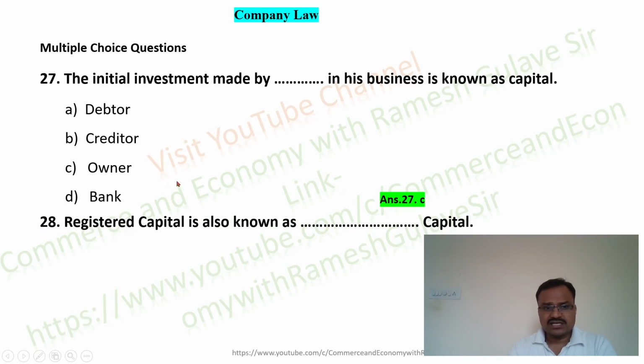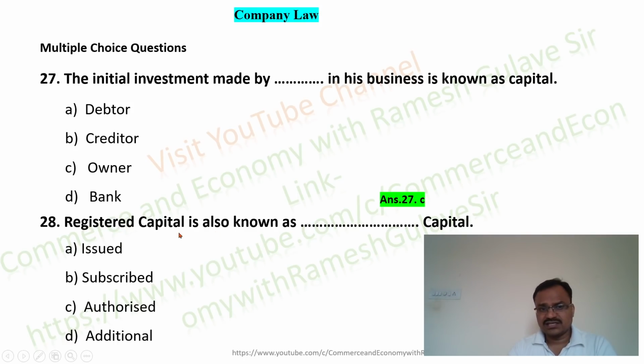Now, the next question asks us registered capital is also known as dash capital. So the registered capital is the capital with which the company gets registered itself, and it is mentioned in the memorandum of association of the company, right? And the question asked, registered capital is also known as authorized capital. So here option C is the right answer.